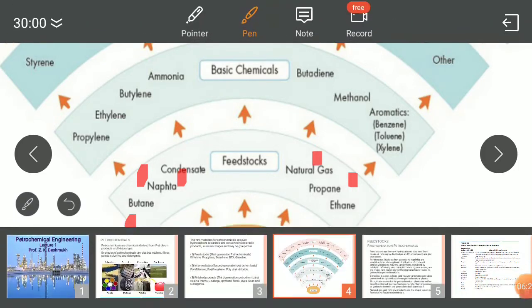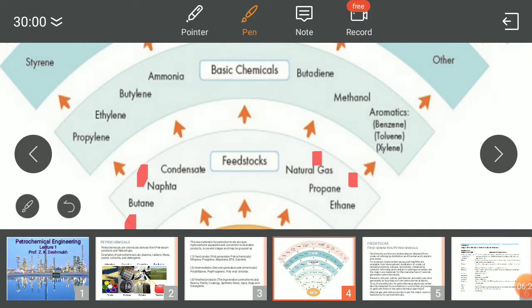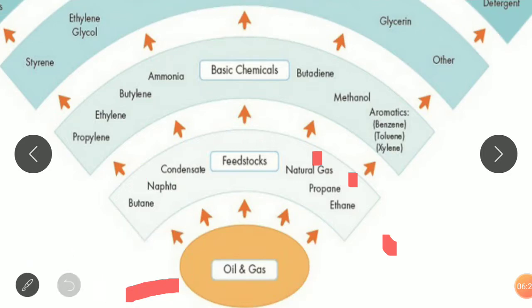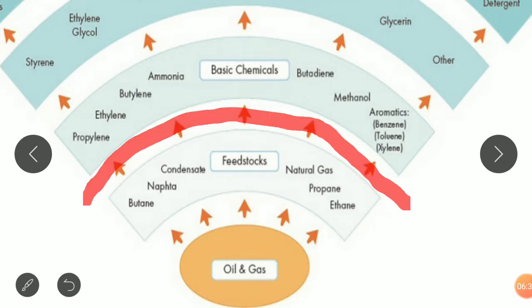Then these petroleum products are given physical as well as chemical changes and converted into first generation products, such as aromatics.